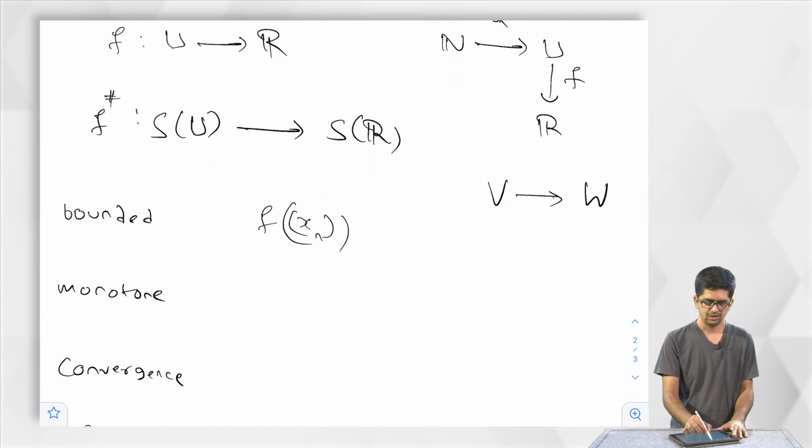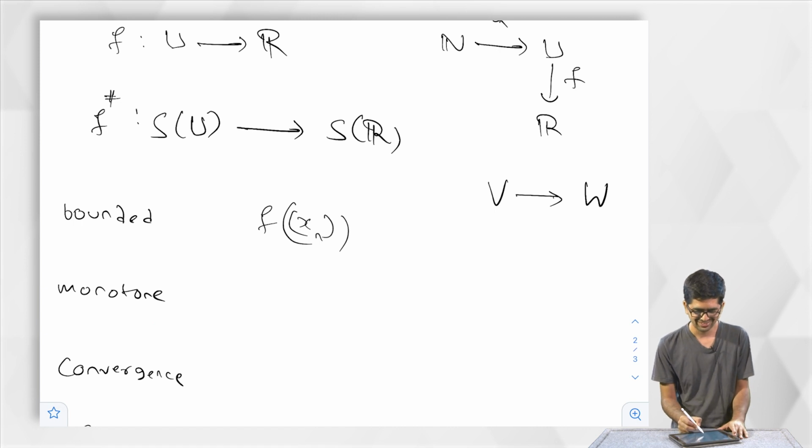Second, you might already be guessing what I am going to write. If xn is a monotone sequence, then the image is a monotone sequence.